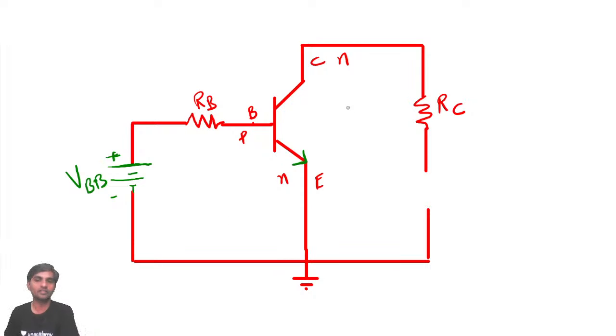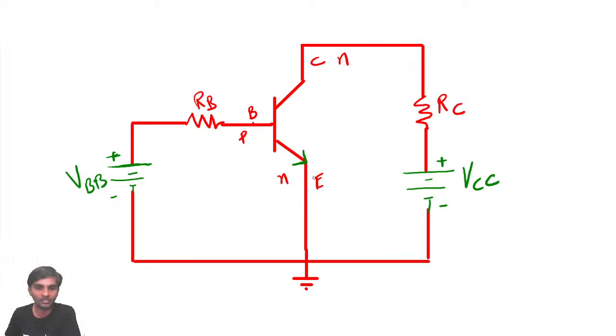Now you can see here this N and N. So this collector base junction has to be reverse biased, which means this N must be connected to positive. And we use the word VCC. So don't get confused. So plus and plus. You can see here this is plus and then minus.